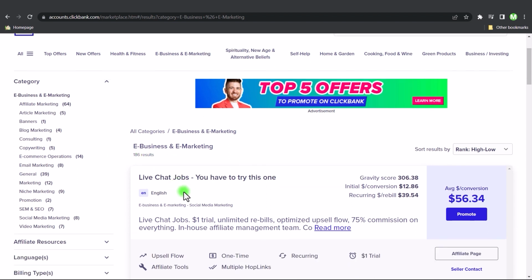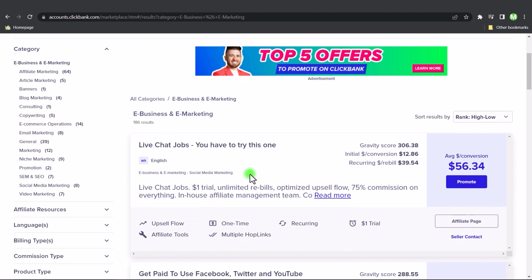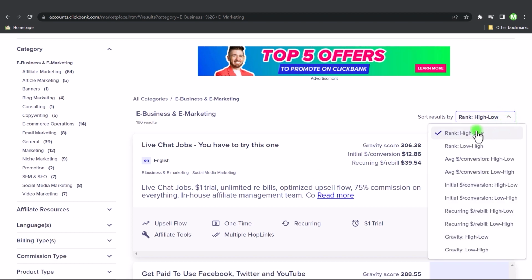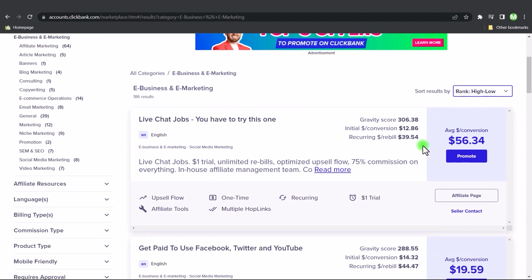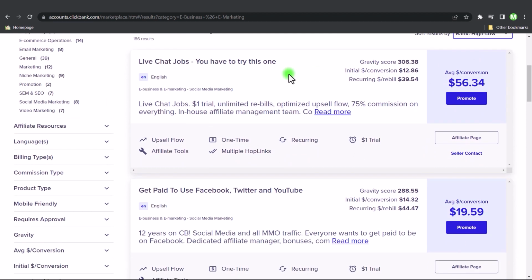But the good thing about this is you can apply this principle to any niche that you're in, whether it's health and fitness, spiritual, etc. The only thing that you really have to do different is provide the tools that they need for that specific niche or industry. Now what you want to do here is find the products that rank from high to low because you want to promote the products that are making sales. And then you just want to click through here and see which products that you want to promote.